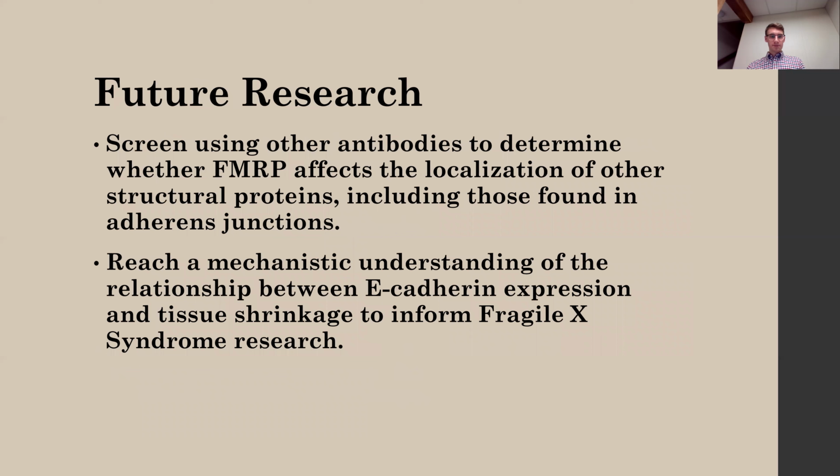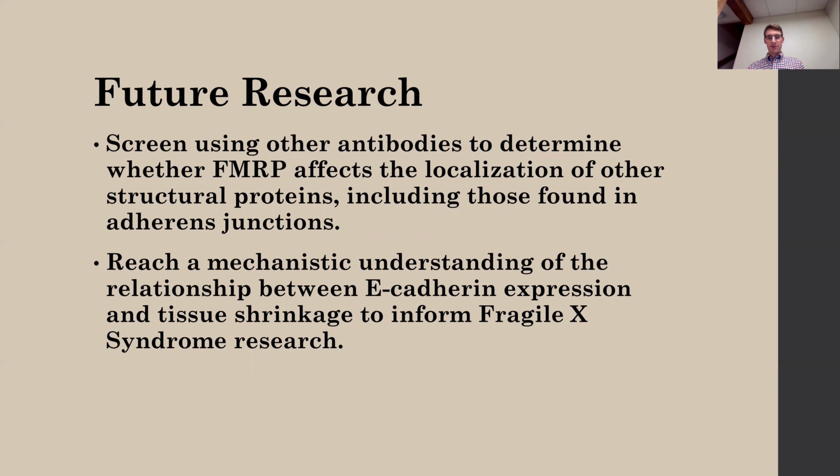For future research, first we could screen using other antibodies to determine whether FMRP affects the localization of other adherens junction proteins. Since it's proposed that FMRP may be necessary for proper adherens junction formation or regulation, then a correlation between FMRP and other adherens junction proteins may be expected.